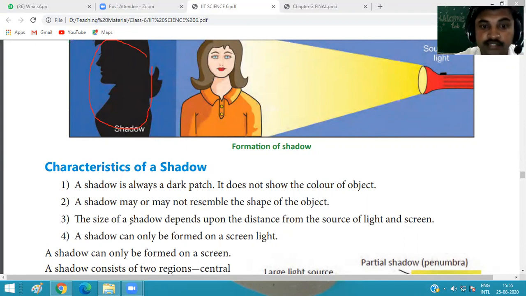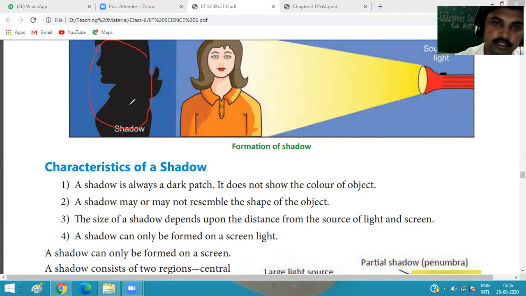The size of the shadow depends on the distance of the light and the distance of the screen from the object. If the source of light is near the object, it forms a large shadow, and if the source is at a large distance from the object, it forms a small shadow.